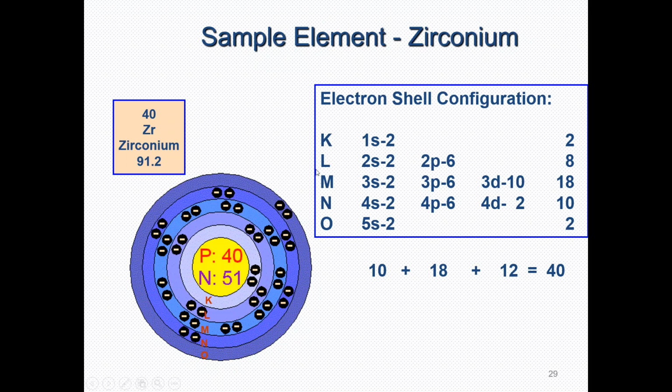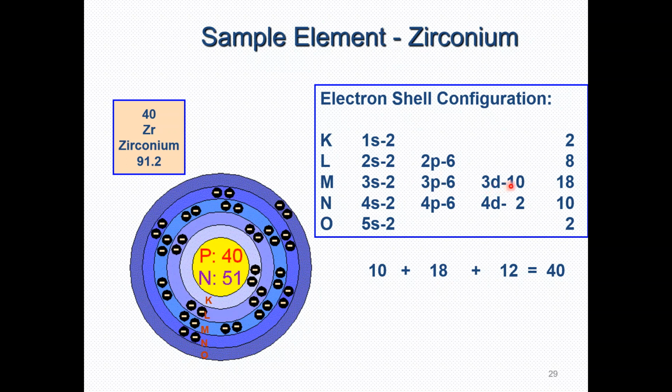The electronic shell configuration of zirconium will look like this: in the K shell it will have 2 electrons, and the L shell has 2 subshells, 2s2 and 2p6, so the total number of electrons is 8. Similarly, in the M shell the total number of electrons will be 18, with 2 electrons in the 3s subshell, 6 electrons in 3p, and 10 electrons in the 3d subshell.